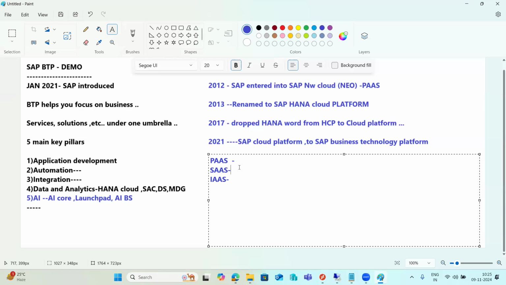It means renting a ready-to-use kitchen instead of building one from scratch. The kitchen is readily available, and you can directly go ahead and cook the food. That is the BTP. BTP comes under the platform as a service concept.